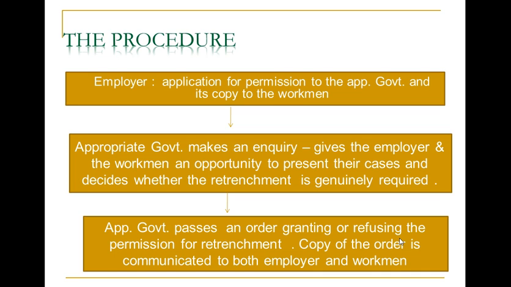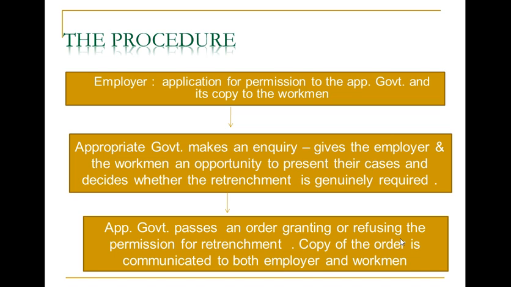This is the general procedure which has to be followed. The employer should apply for permission with the appropriate government. A copy should also be given to the workman when they go with this retrenchment process. The appropriate government may inquire why the particular workman has been retrenched, hear their cases, and decide whether retrenchment is genuinely required or not. As I said, if because of economic conditions they are unable to provide employment and they are giving retrenchment to a few of the employees.